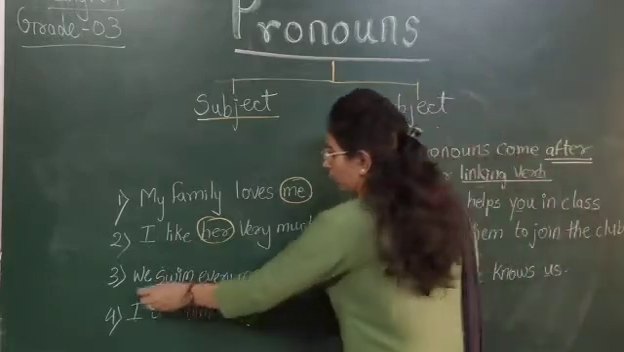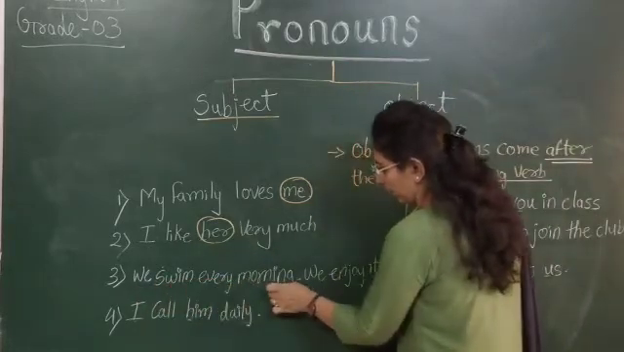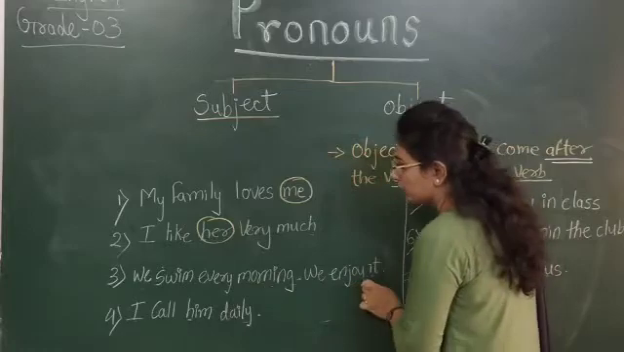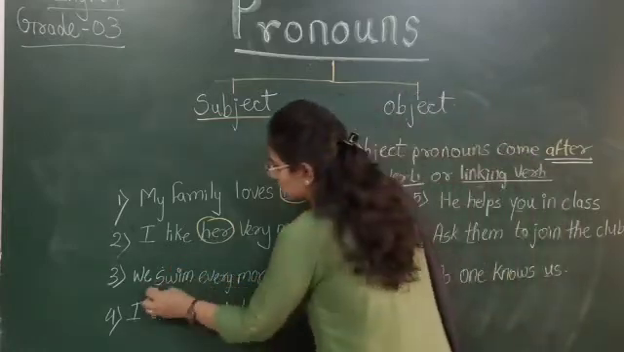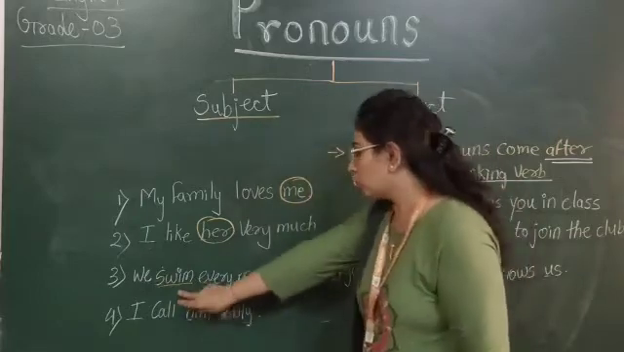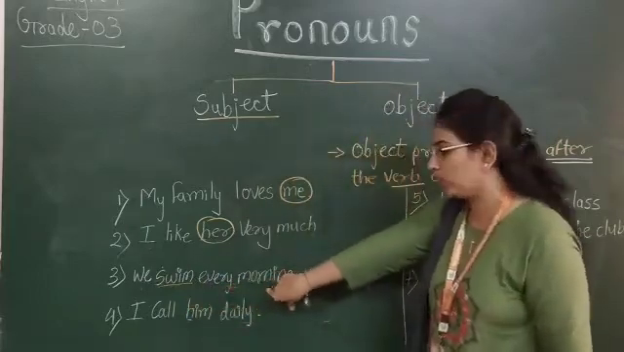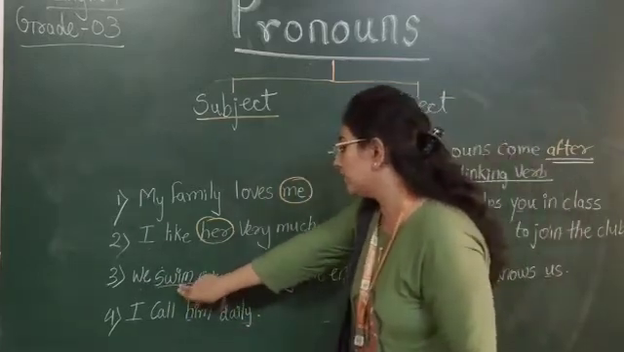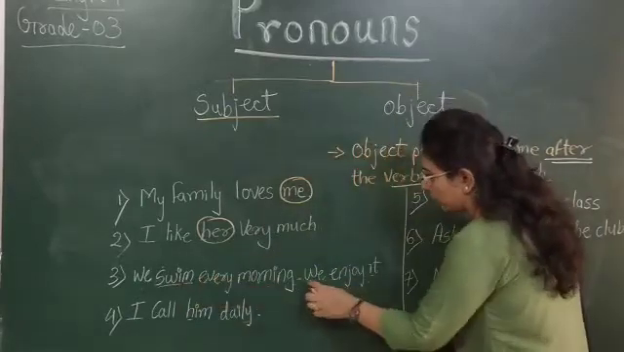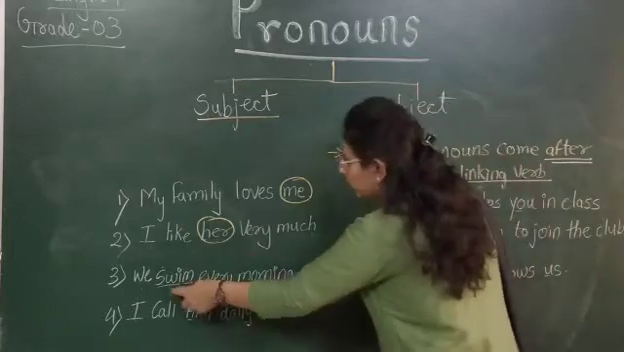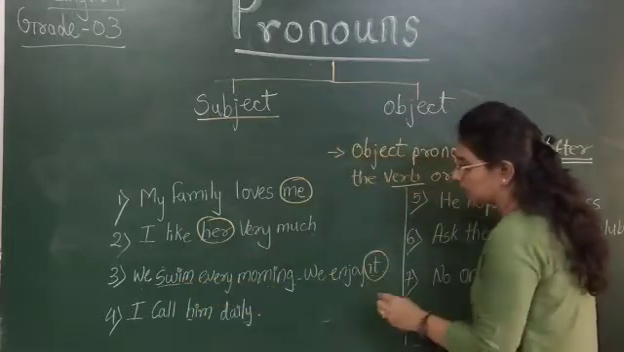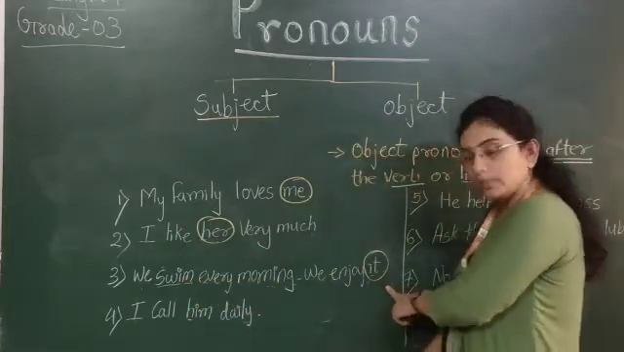Okay. Then we swim every morning. We enjoy it. Now here morning is not the verb. यहाँ पे the word swim is the verb for us. So here the linking words are given, every morning. So the verb is with every morning. So here we enjoy. We enjoy means they are enjoying. What are they enjoying? To swim. So it is here our object pronoun.